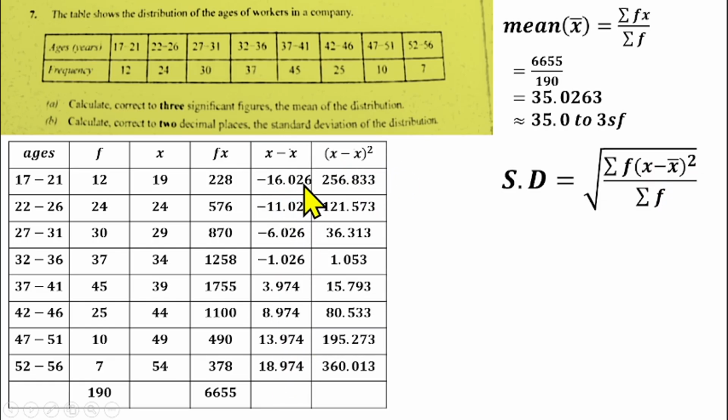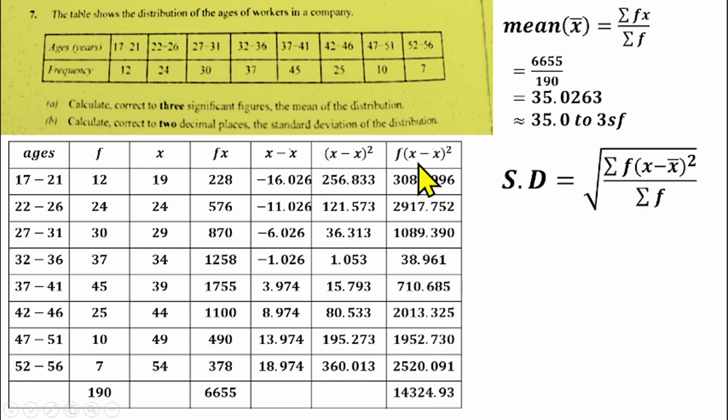Minus 16.026 squared. That'll give us this. Minus 11.026 will give us this as well, and so on. So when you square them, then frequency will now multiply the deviation square. So this frequency will now multiply this column as well. So you'll be having a frequency 12 times 256.833. That gives us 3081.996. 12 times 121.573. That gives us 2917.75.